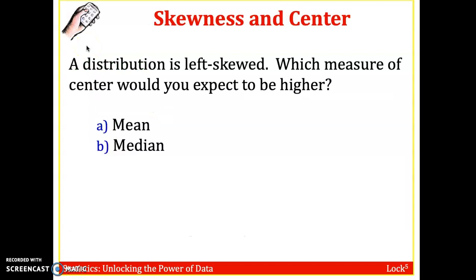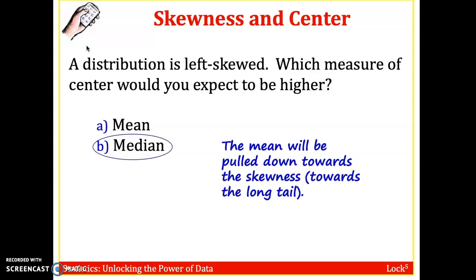So if a distribution is left skewed, which measure of center would you expect to be higher, the mean or the median? In this case, it'd be the median. The mean will be pulled down towards the skewness. If it's left skewed, that means there's a left tail, so the mean is going to be pulled towards the left values. So the mean would be less than the median in this case.